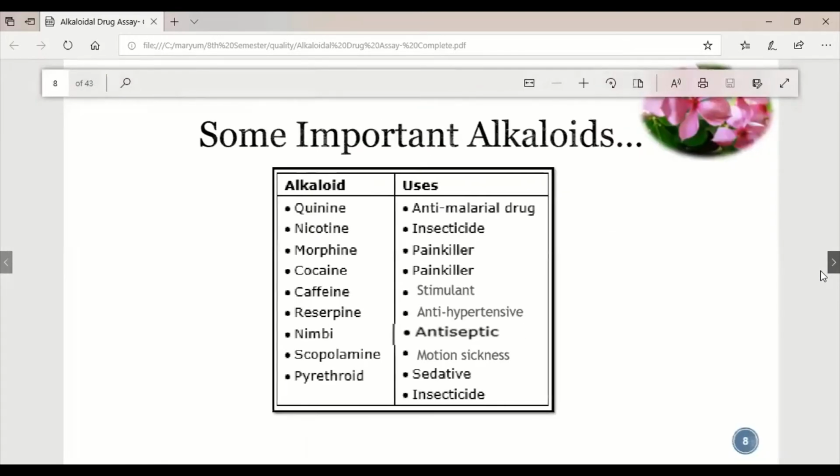As I have told you, alkaloids have definite physiological activity: quinine has an anti-malarial effect, nicotine has an insecticide effect, and morphine has a painkiller effect. Cocaine is a painkiller. Caffeine is a CNS stimulant. Aspirin is antihypertensive, and neem is antiseptic. Scopolamine is a standard drug used for motion sickness, and pyrethroid is a sedative and insecticide.